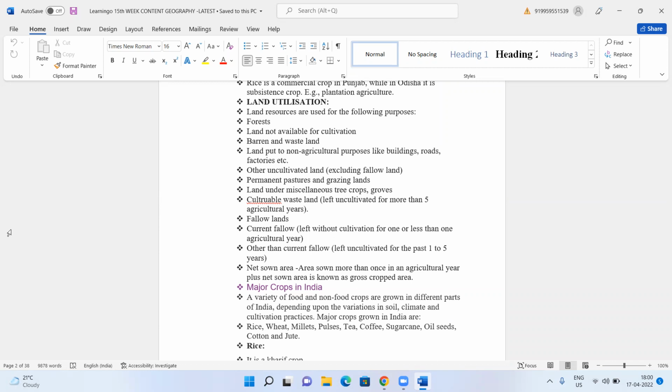Highly impossible. So, out of the 3.28 million square kilometers, how much is the agricultural land? In that, how much agricultural land per year, how much land is put under cultivation? There is no hard and fast rule that, for example, if you take 40 lakh hectares or 50 lakh hectares of land is there. I'm just giving you an example because I'm not very sure about the total agricultural land